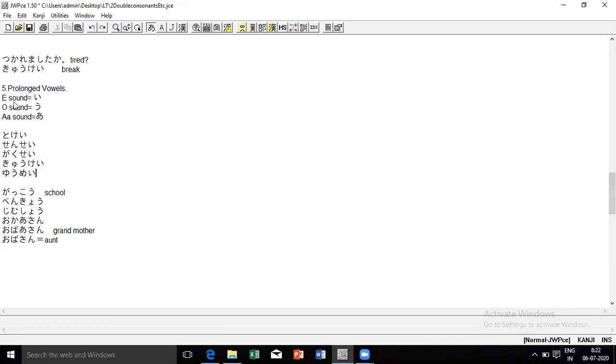Similarly, if I want the o sound prolonged, I would be writing u. An example given here is gakko, where ko is prolonged and afterwards an o sound comes, but we don't write o, we write u. You have to keep track of where these prolonged vowels come, otherwise your word goes wrong.